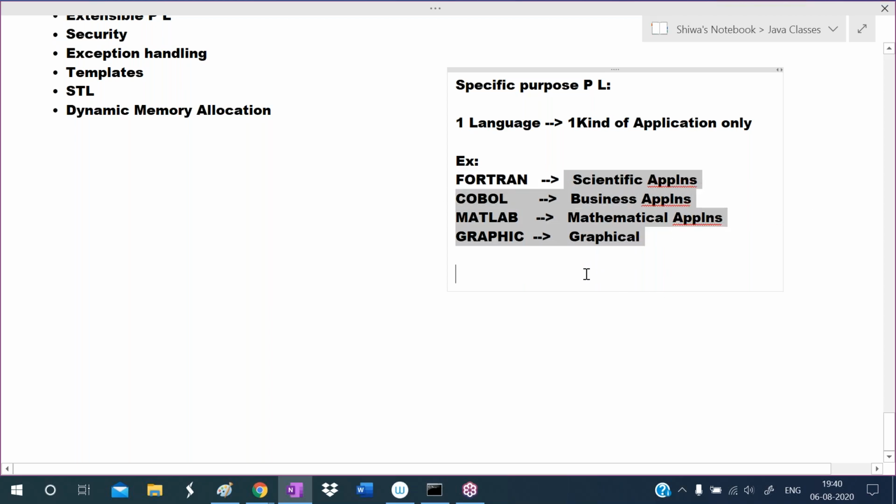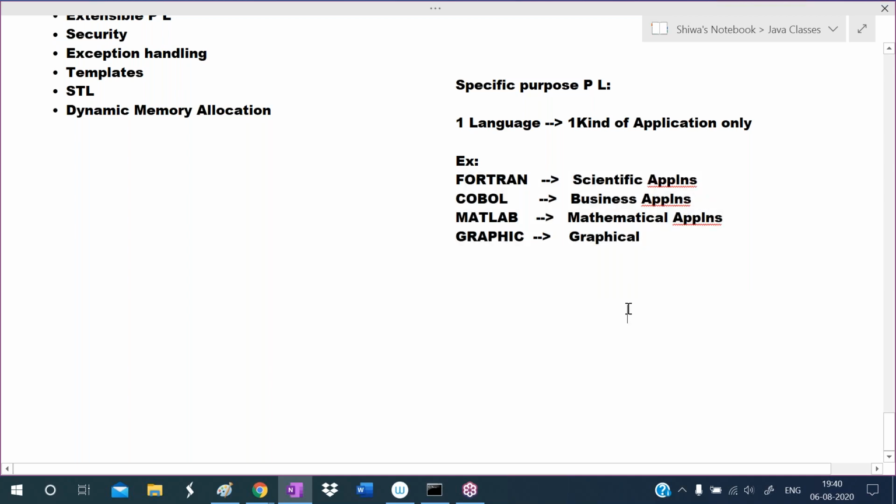Once upon a time, the situation was that to develop all these kinds of applications, we had to learn many languages. Using one language, we can develop one kind of application only. If you want to perform all kinds of applications, we have to learn all those languages and develop programs in all those languages. Learning one language perfectly is difficult for us. Like that, we have to learn 4 languages now. It becomes more difficult for us.